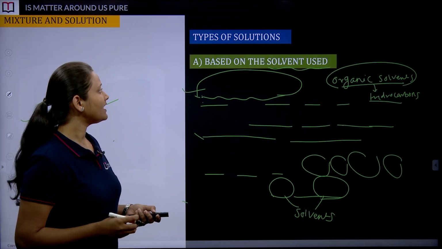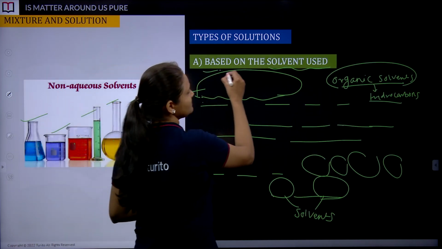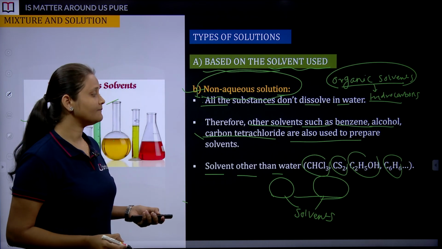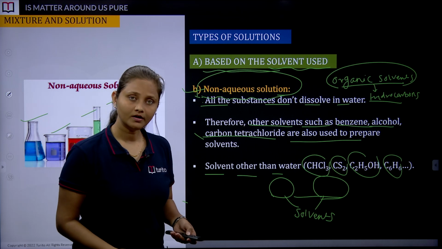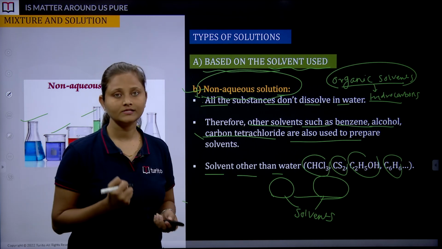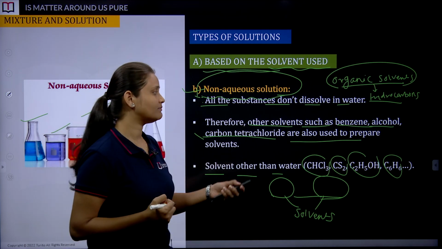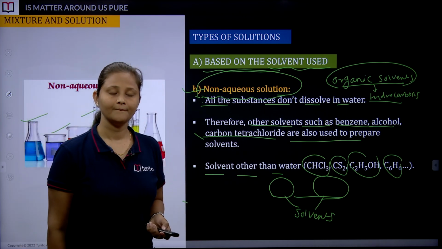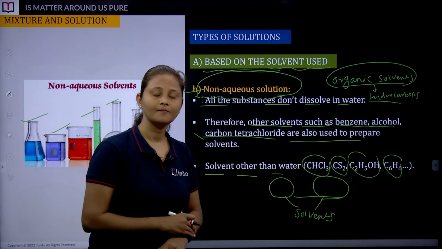The next type is non-aqueous solution. Whenever we use a solvent other than water, it becomes a non-aqueous solution. A few examples are benzene, alcohol, carbon tetrachloride, etc. Is there any doubt? Is there any confusion?